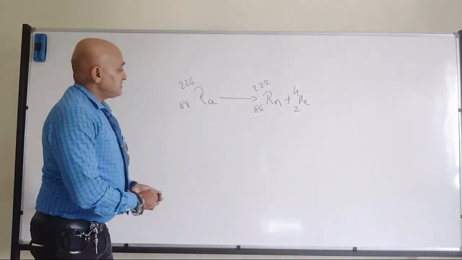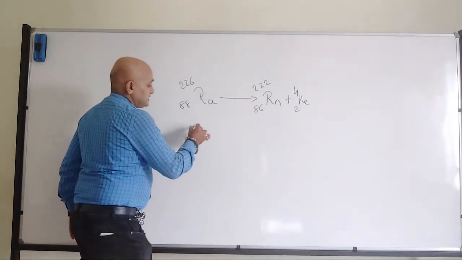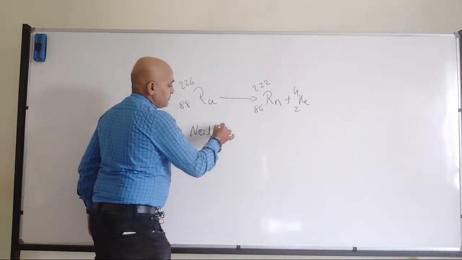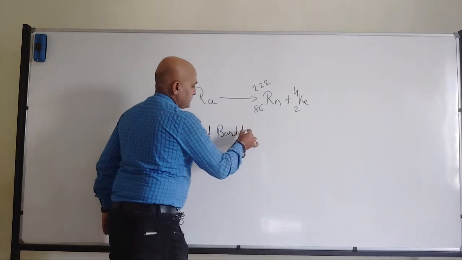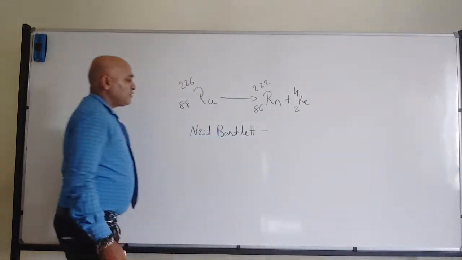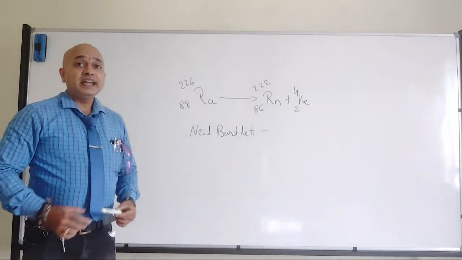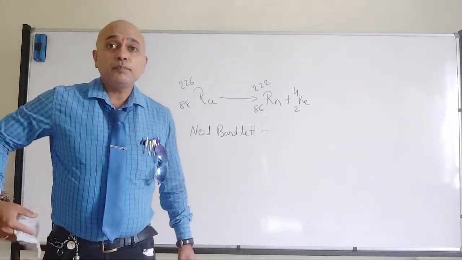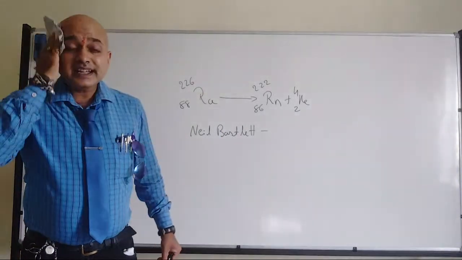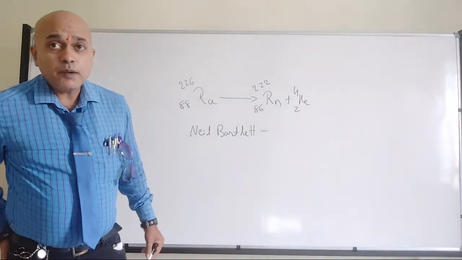Okay. So later, a person called Neil Bartlett identified the existence of compounds which have an inert gas as their component.